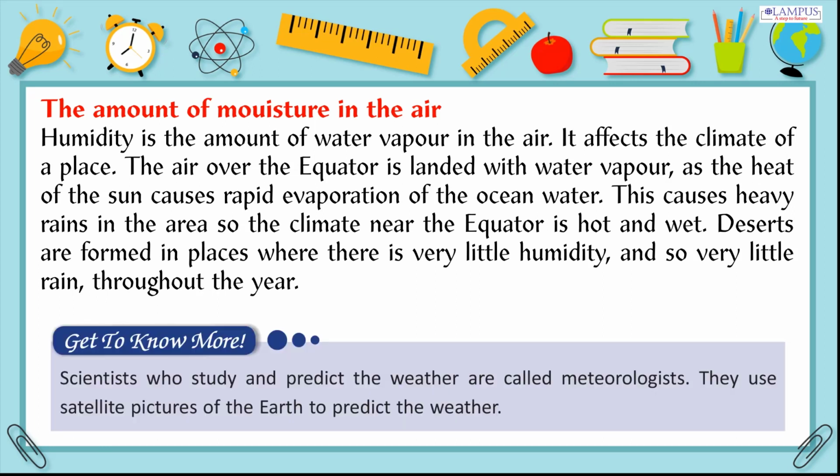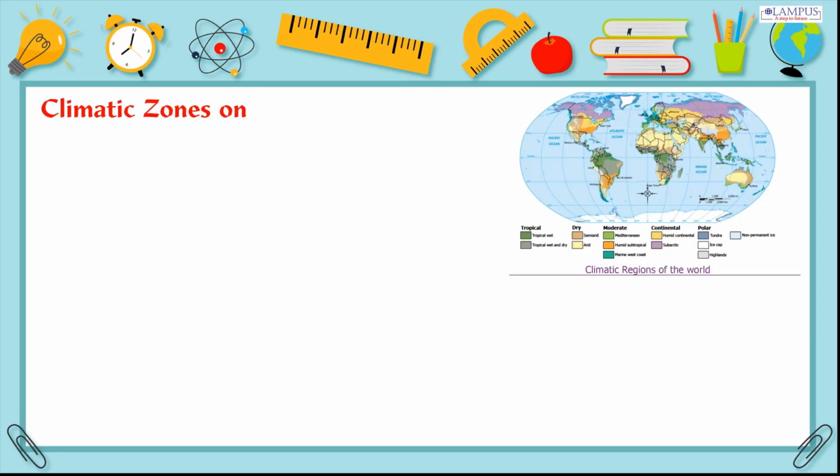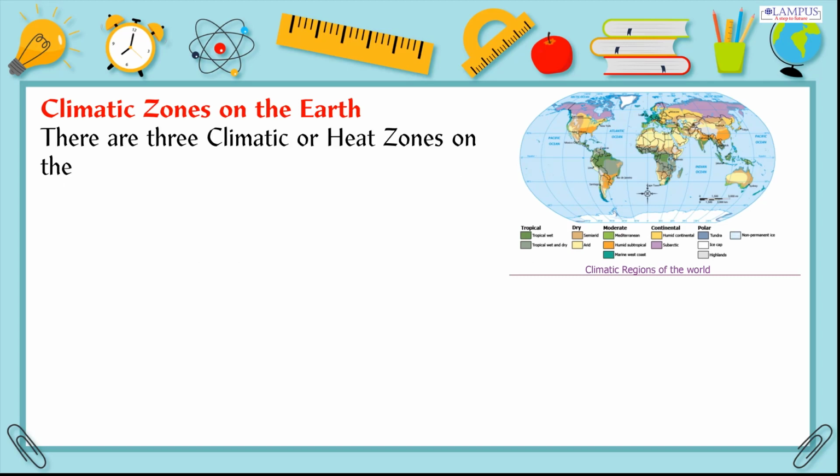Get to know more. Scientists who study and predict the weather are called meteorologists. They use satellite pictures of the Earth to predict the weather. Climatic zones on the Earth. There are 3 climatic or heat zones on the Earth.